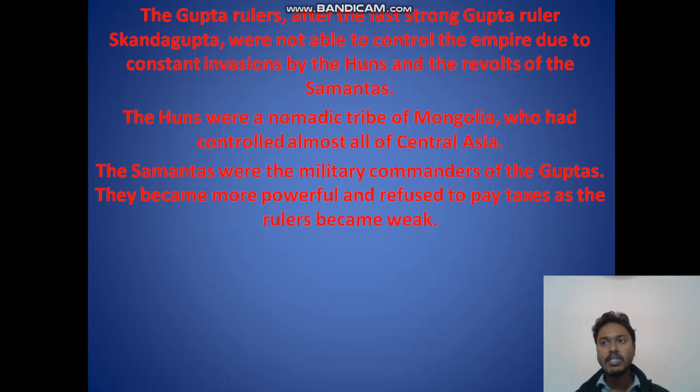Another factor was the Samantas. Samantas were the military commanders of the Guptas. They themselves started fighting and tried to take powerful seats, and did not pay taxes to the ruler. In this way, the Gupta Empire became small, weak, fragile, and broke down.